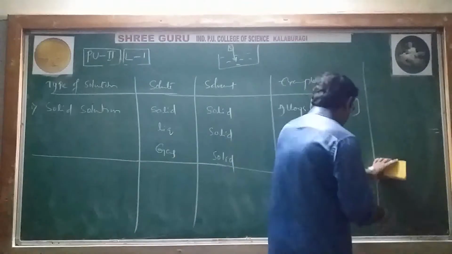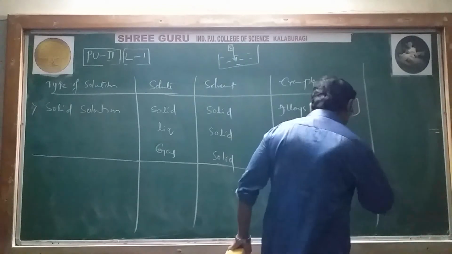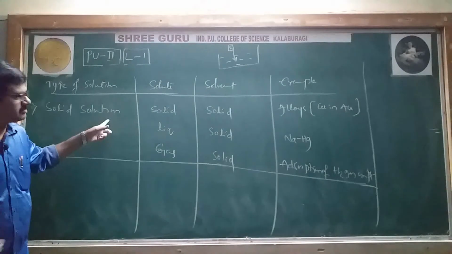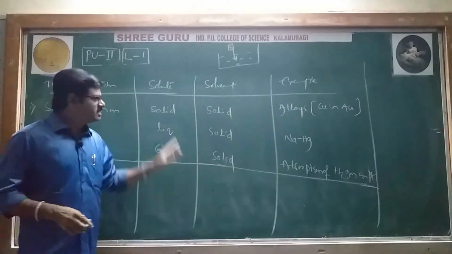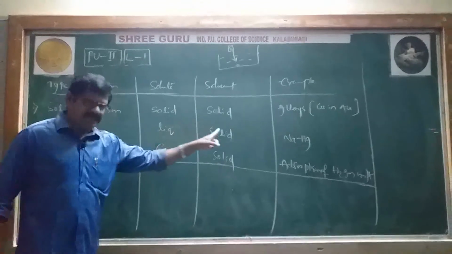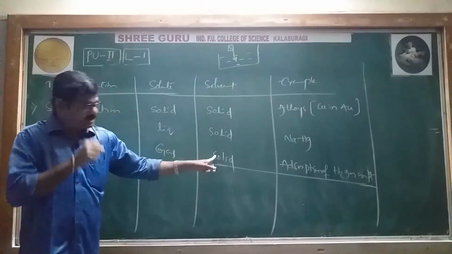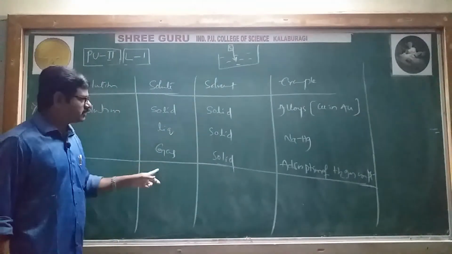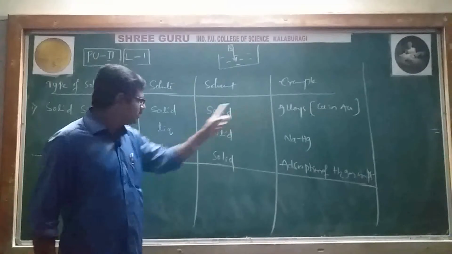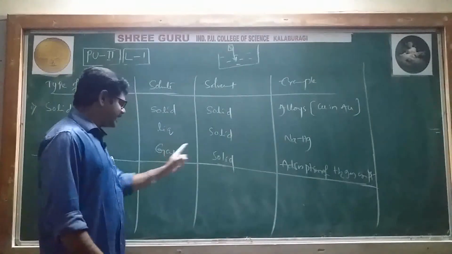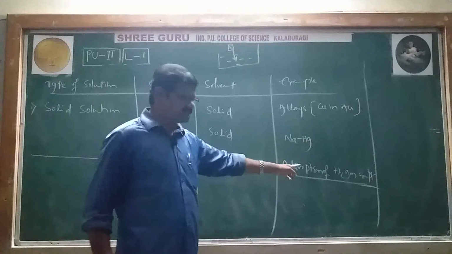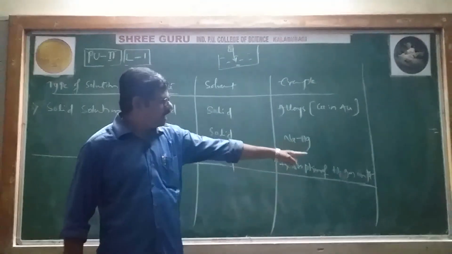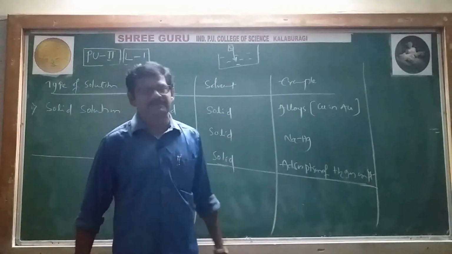We will write here platinum, palladium or nickel. Anyone you can take, doesn't matter. These are the solid solution types. I'll repeat: solid solution is again 3 types. Solid in solid, liquid in solid, gas in solid. Everywhere the solvent is solid only, but the solute is changing. Solid in solid is alloys, liquid in solid is amalgam, and gas in solid is adsorption. Adsorption you have learned in the surface chemistry topic. Adsorption of hydrogen gas on any metal like platinum, palladium, nickel, etc.